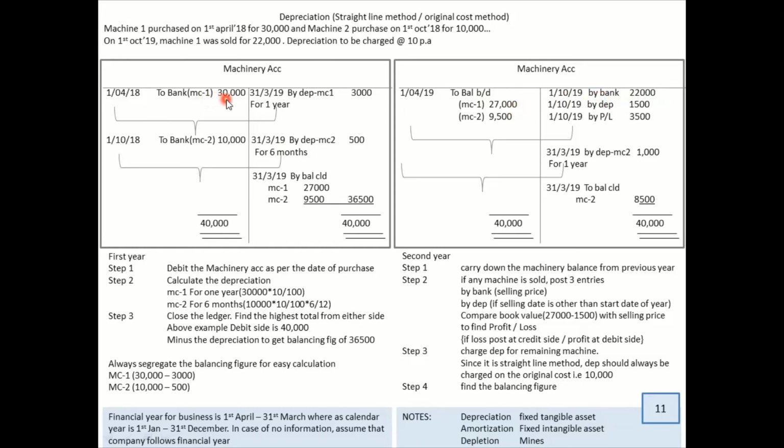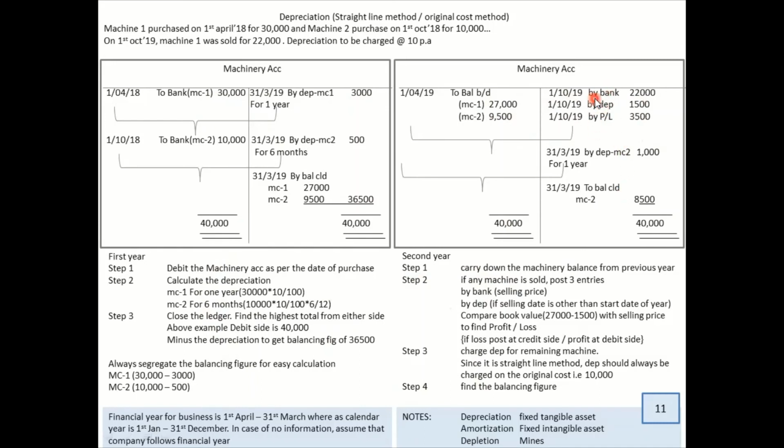If you want to do it the other way around, you can say 30,000 minus 3,000 minus 1,500. You can say that also. You will get the same figure, or 27,000 minus 1,500. Isn't this easy? So this is how you do it. Every step I have written very clearly for the first year and the second year. I hope the concept is clear.